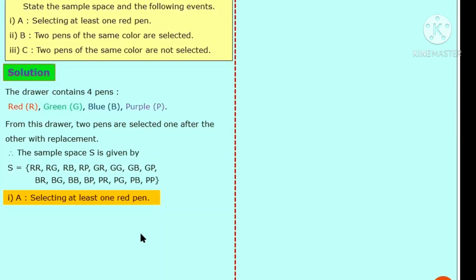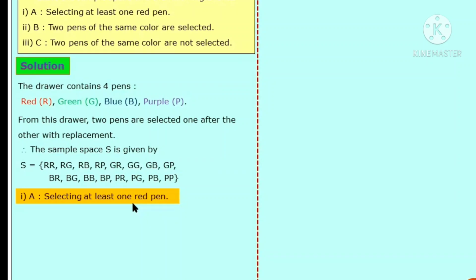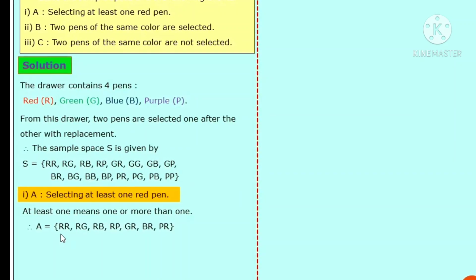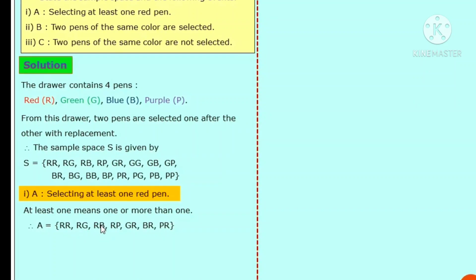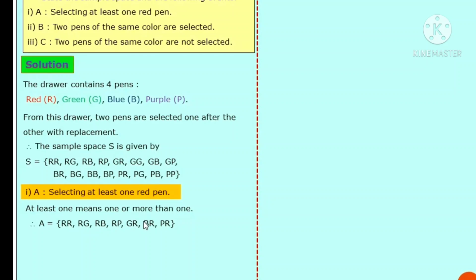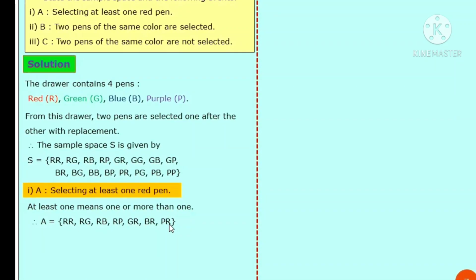Event A, selecting at least one red pen. The outcomes of event A are red-red, red-green, red-blue, red-purple, green-red, blue-red, and purple-red.